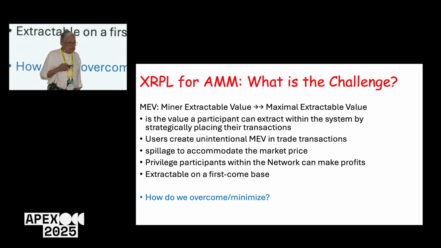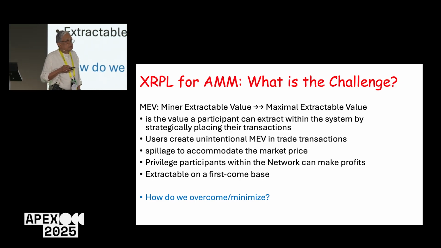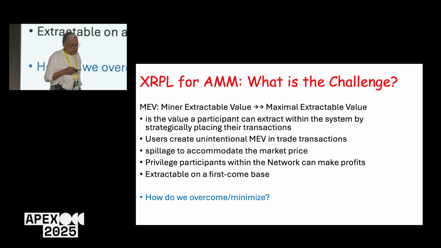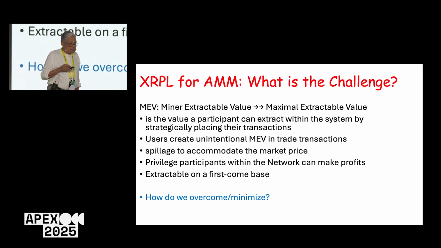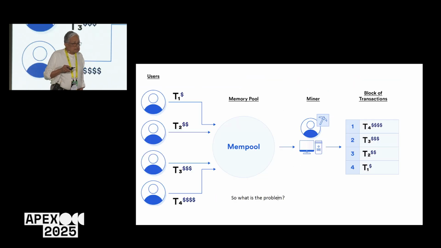Now if you look at how we use XRPL for the AMM, what is the challenge? The miner extractable value, or maximum extractable value, is the value that a participant can extract within the system by strategically placing their transactions in front, middle, or later. As you will see, users create unintentional MEV in trade transactions through slippage to accommodate the market price. Privileged participants within the network can make extractable profits on a first come basis. How do we overcome or minimize such things?